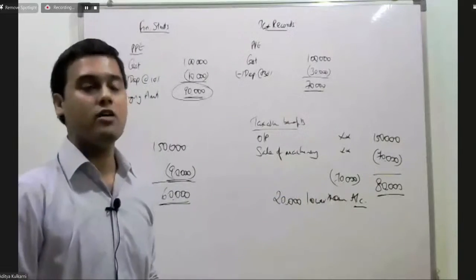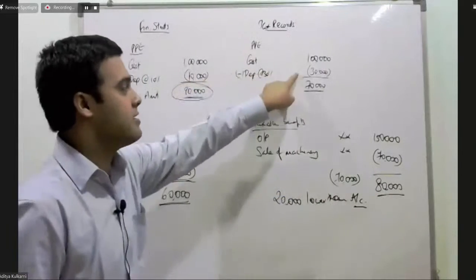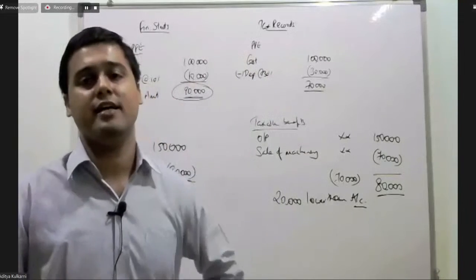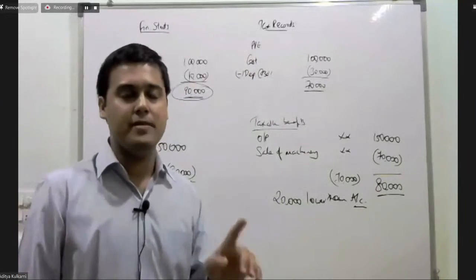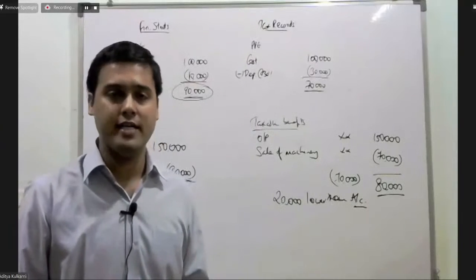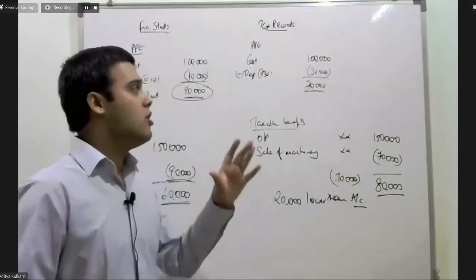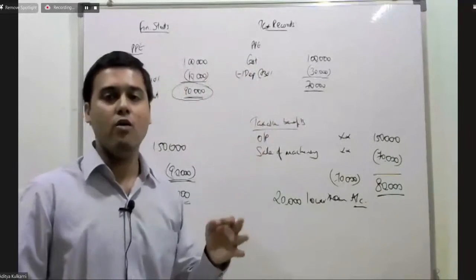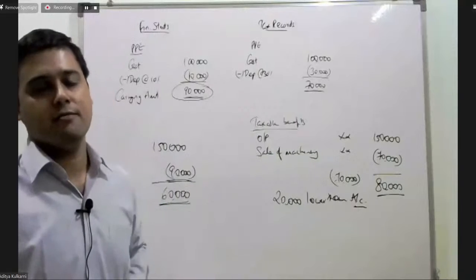What is this 20,000 rupees? This is nothing but the additional depreciation benefit that you have already received under income tax. So it is like looking at the same profit-based concept, but now with the lens of a balance sheet approach.